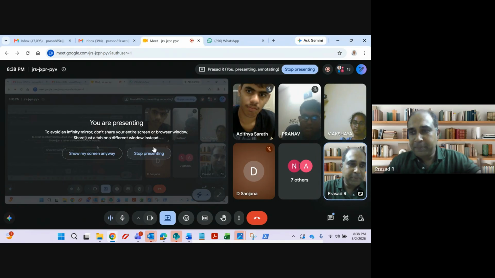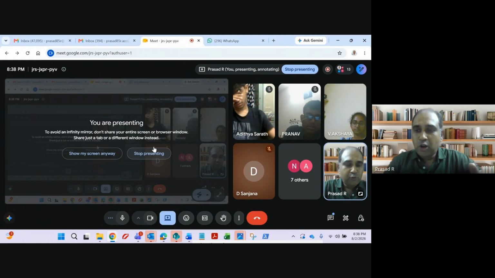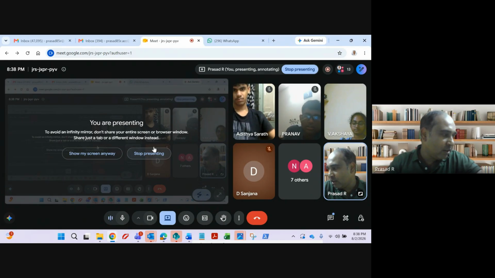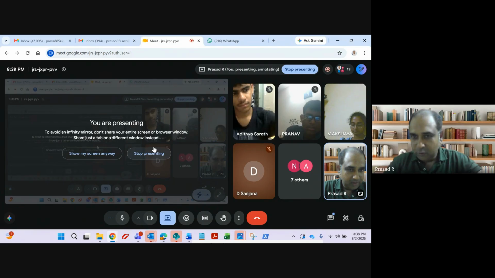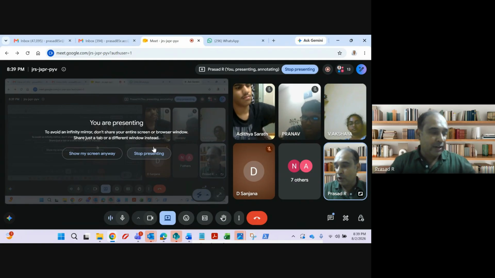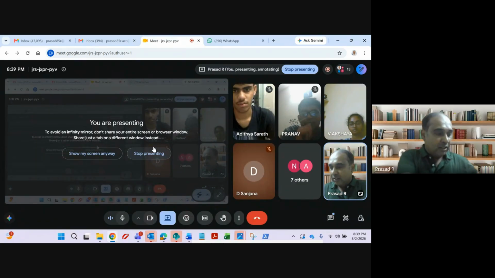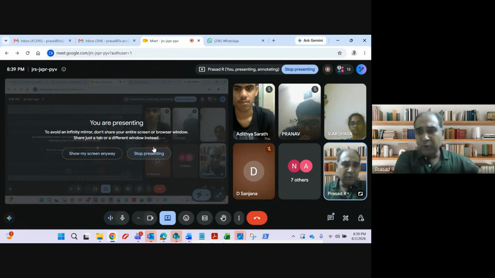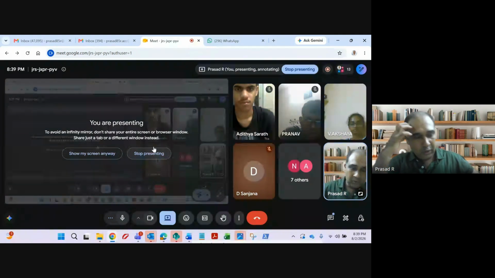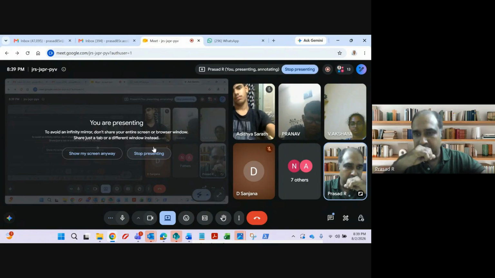So whenever we prepare a ledger account, the format will be date, particular, journal folio and amount. Or date, particular, amount is the usual format. Okay, let us keep it simple.